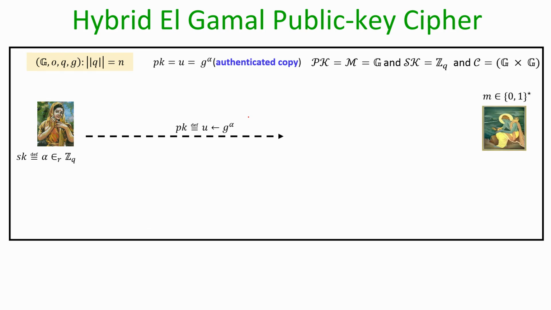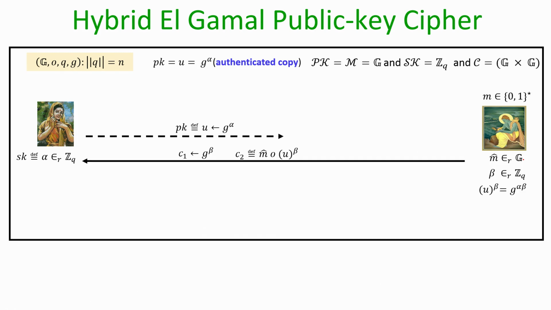We can imagine this as Sita's contribution for the overall Diffie-Hellman key which she wants to establish with any potential sender in this world. Now, imagine there is a sender which has a plaintext little m which it wants to encrypt. This plaintext is a bit string, it need not be an element of the group. Unlike the ElGamal encryption process, where the plaintext which the sender could encrypt and send to Sita should be an element of the group, now the plaintext is a bit string. To encrypt this plaintext little m, the sender picks a random element from the group, which I denote by m cap, and encrypts this m cap using the ElGamal encryption process.